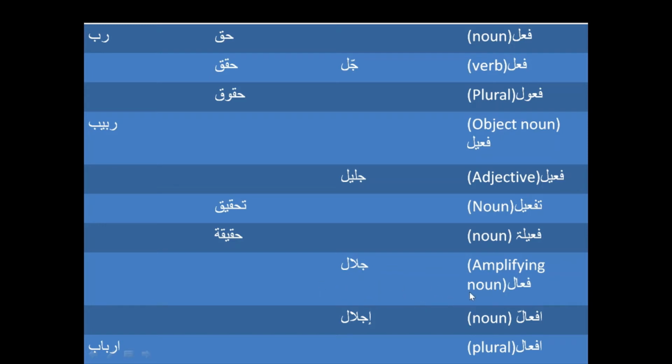And then we have the if'aal form, and this is going to make Jalal into Ijlal, and Ijlal is again a noun, and Ijlal is also dignity and honor. And then we have this af'aal, and af'aal is going to make Rab into Arbab.